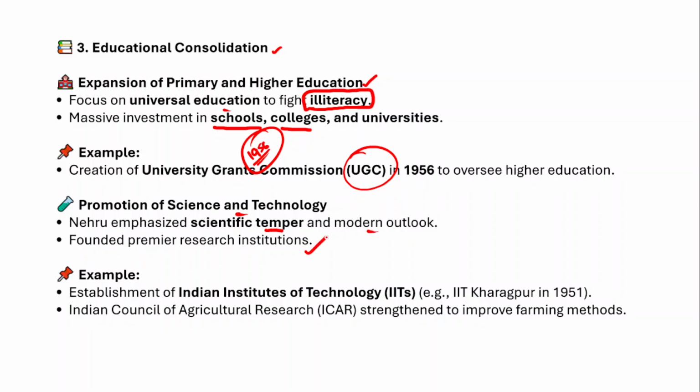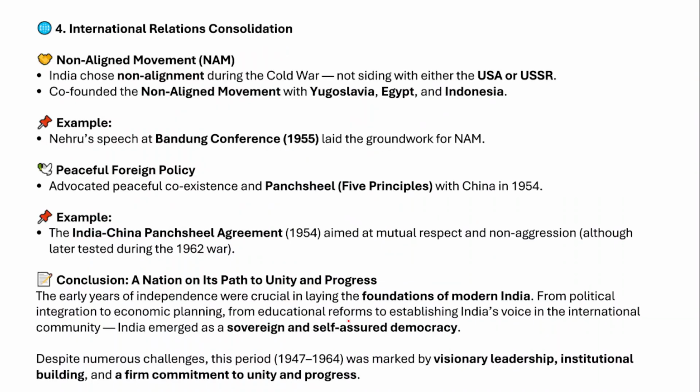So he even founded premier research institutions like IITs and other important institutes. For example, the Indian Institute of Technology, that was IIT Kharagpur. IIT Kharagpur was the first IIT that was established in the year 1951. They are actually called premier educational institutions in India. And the Indian Council of Agricultural Research has been established, and it further strengthened to improve the farming methods in India, thereby alleviating the miseries of the farmers.